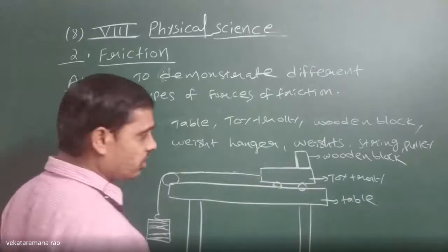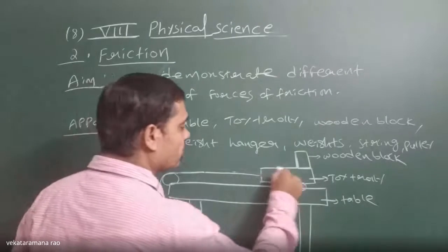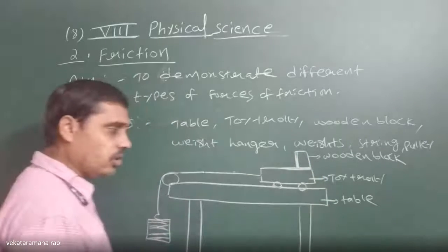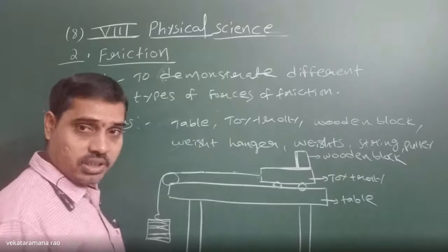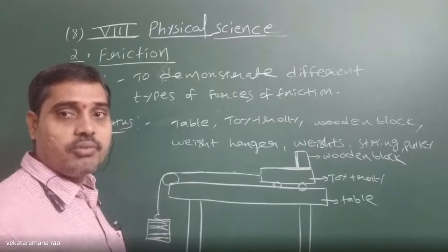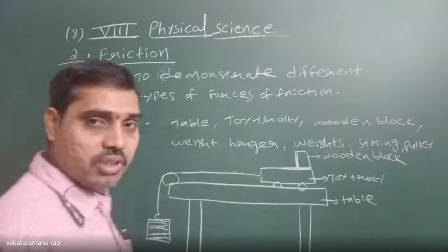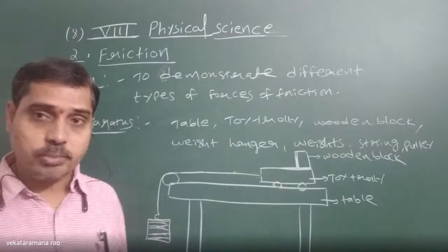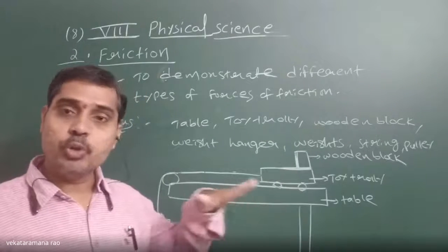In that case, there will be a friction force acting between the surface of the trolley and the wooden block. Is that friction known as sliding friction? What is sliding friction? The frictional force acting between two surfaces which are in motion.